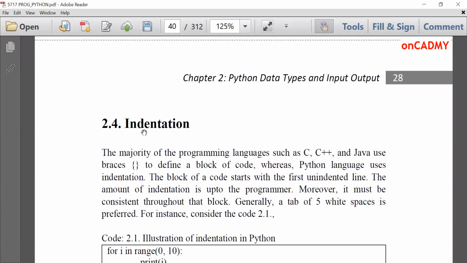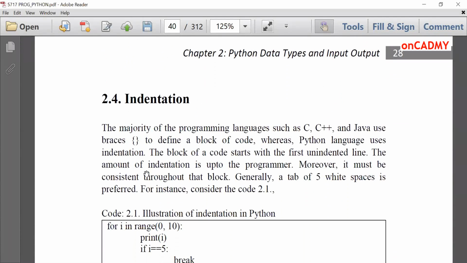After that, there is an important topic, indentation. What is indentation? Indentation means to give spacing between lines. The majority of the programming languages, such as C, C++, and Java, use braces to define a block of code. Let me give you an example.